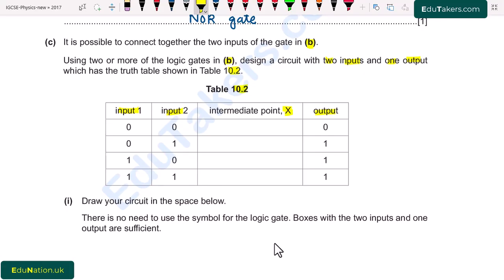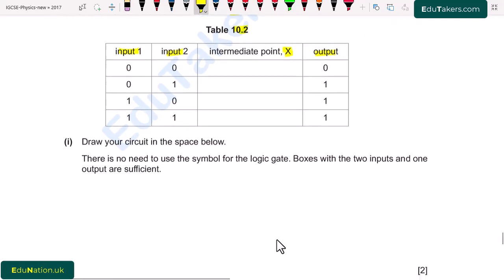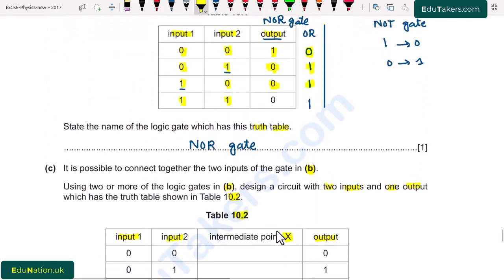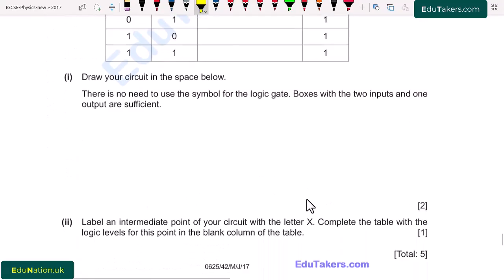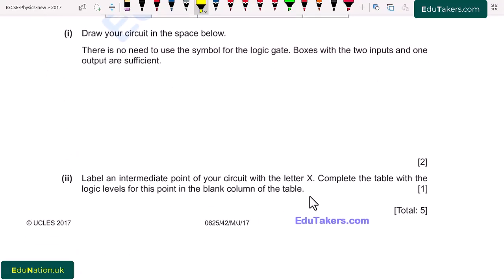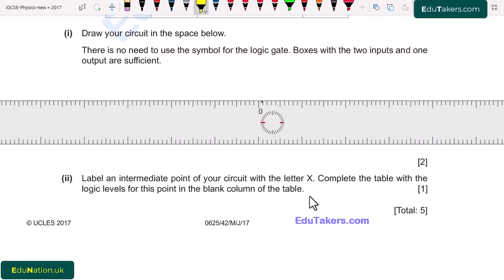Try your circuit in the space below. There is no need to use the symbol for the logic gate. Boxes with the two inputs and one output are sufficient. So first of all, in the part B, there is NOR gate. It means that we have to combine two NOR gates. So I draw here NOR gate. It has two inputs.